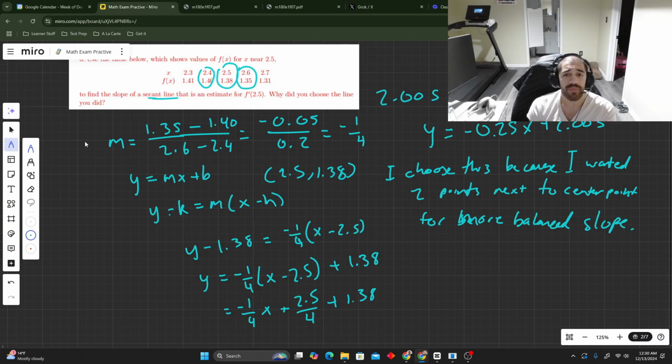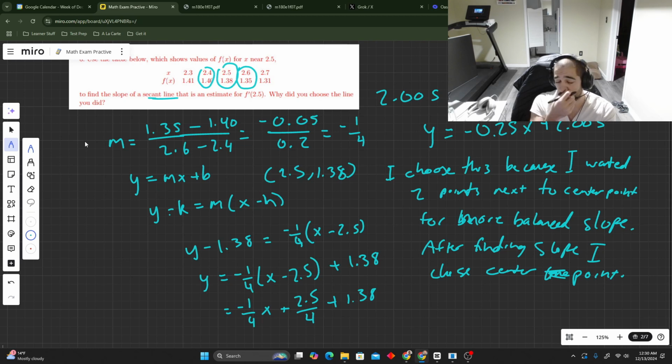I don't know. And then after finding the slope, I chose the center point.